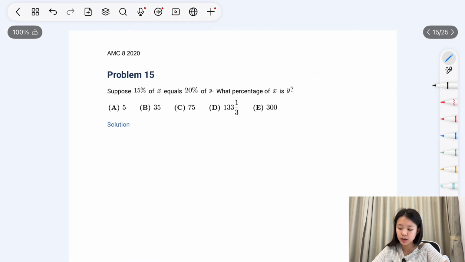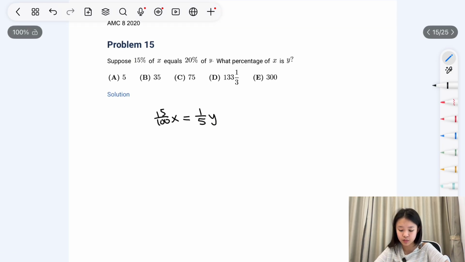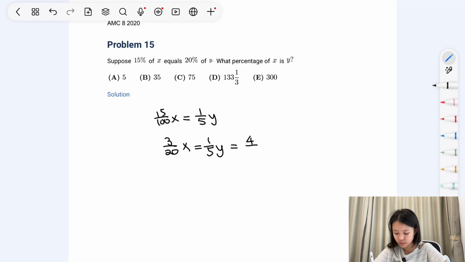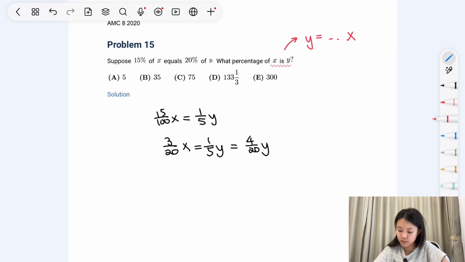Problem 15. Suppose 50% of x equals 20% of y. What percentage of x is y? So actually here we could simplify this even more to get this. So now it asks us what percentage of x is y. So that means we need to write y equals something times x. So we bring it here, y equals 3 over 4 x, which equals 75%, and the answer is C.